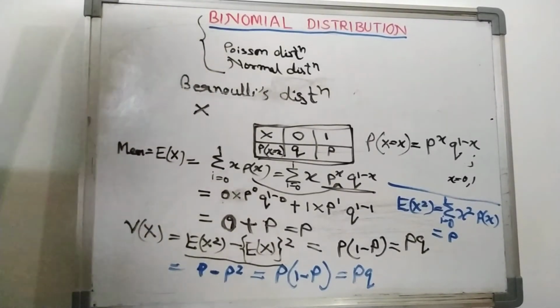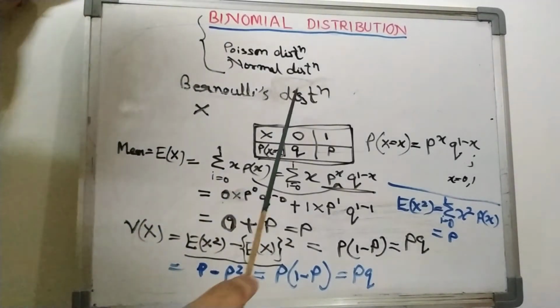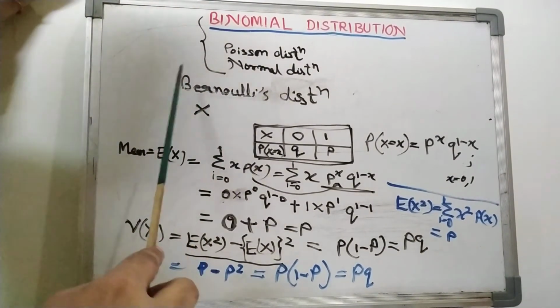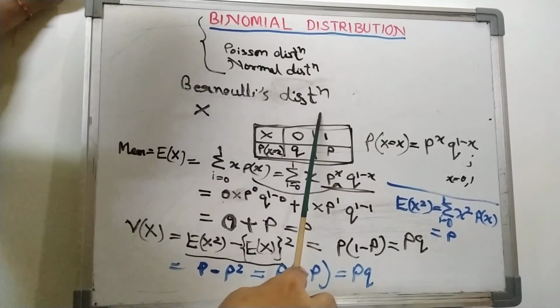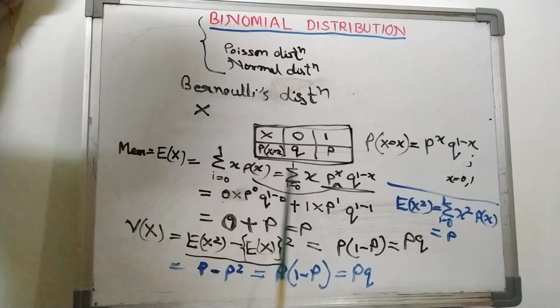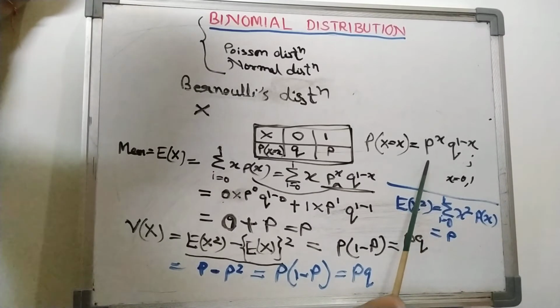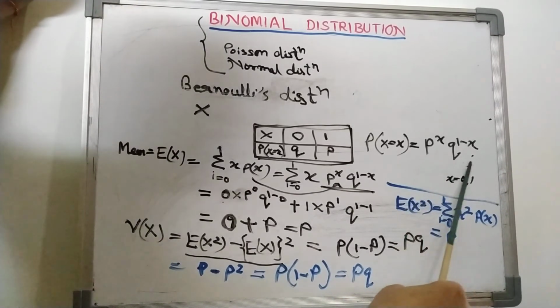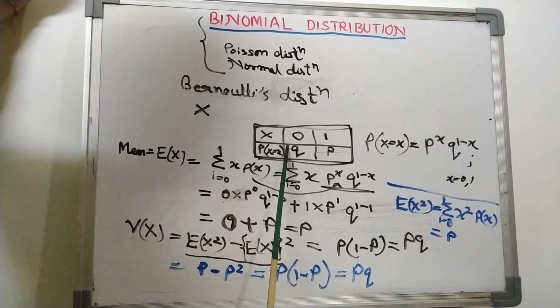Hope you understand what a trial is, what a Bernoulli trial is, and then what the Bernoulli distribution is. The Bernoulli distribution can be written in this tabular form. This is the Bernoulli distribution in function form, or here it is in table form.